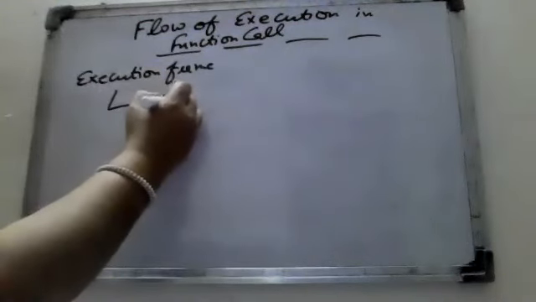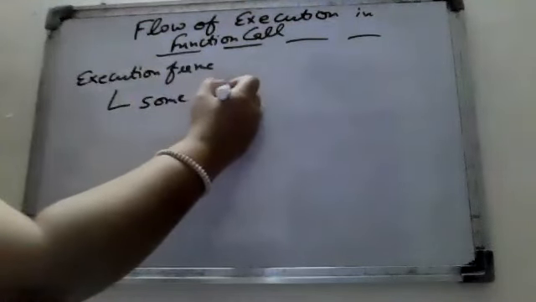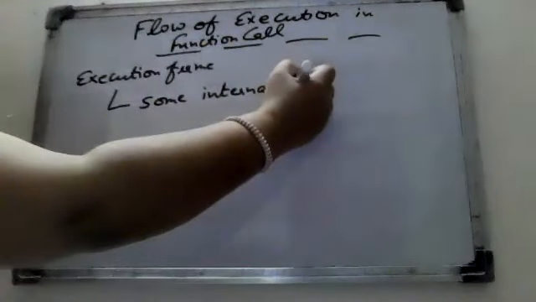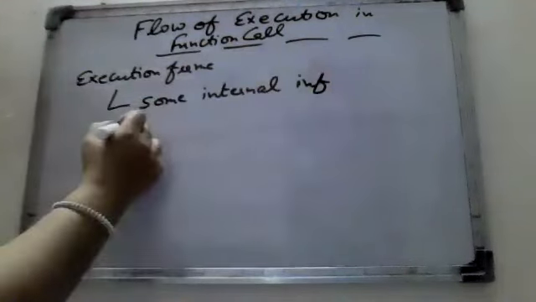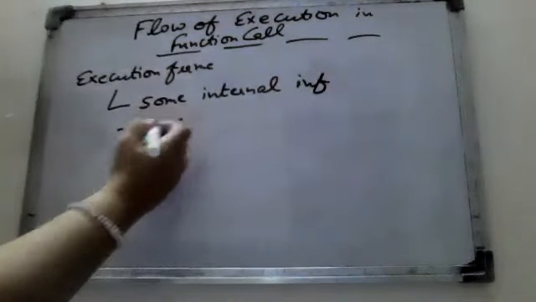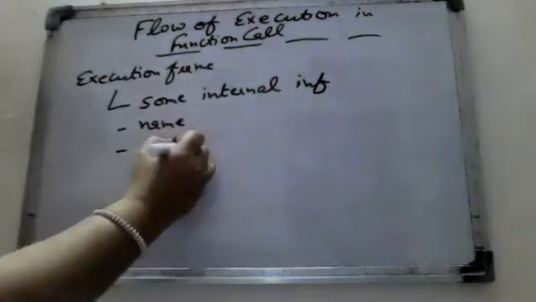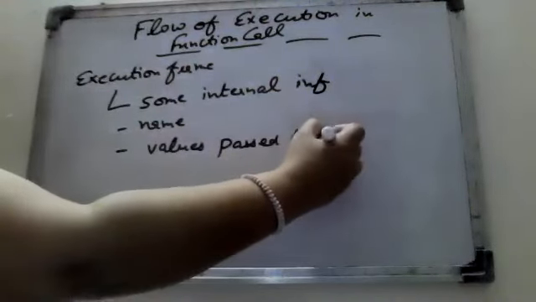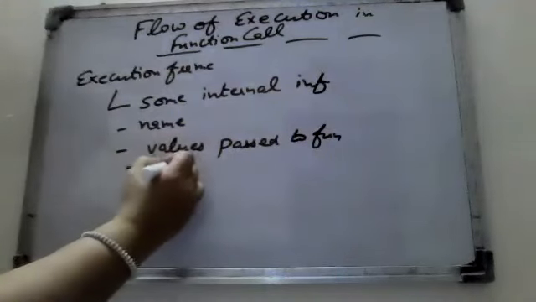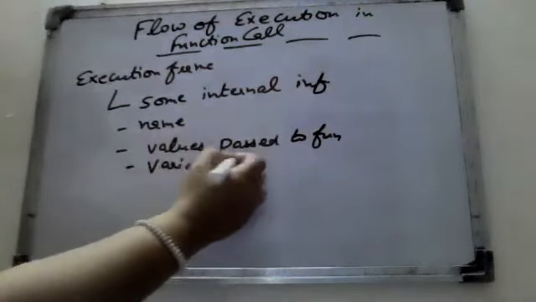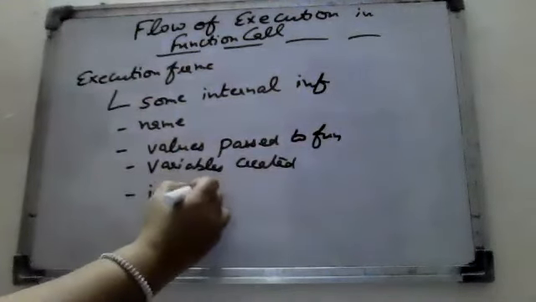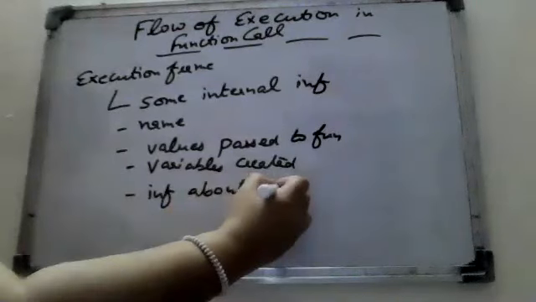It contains, very first, some internal information, meaning whatever the def word is there. Second, the name of the function, values passed to the function, variables created within the function, and obviously information about the next instruction.